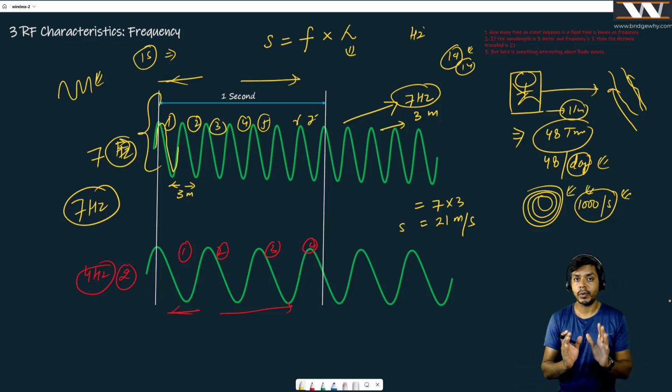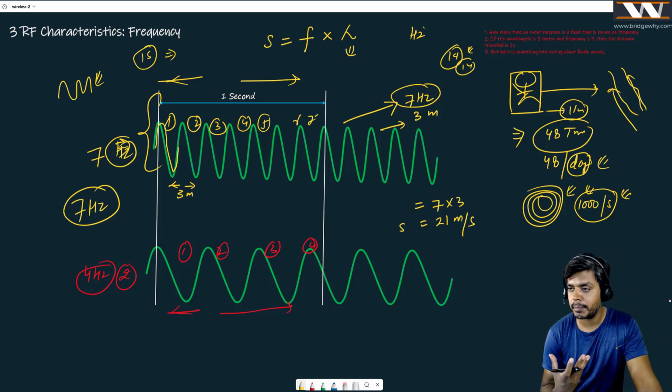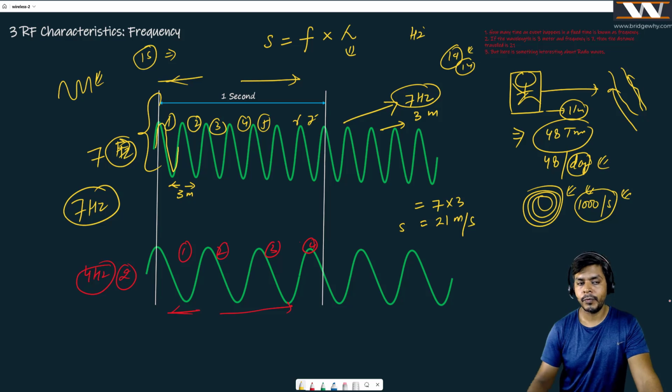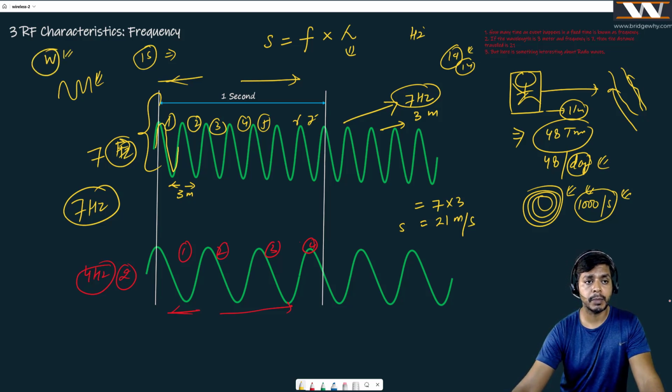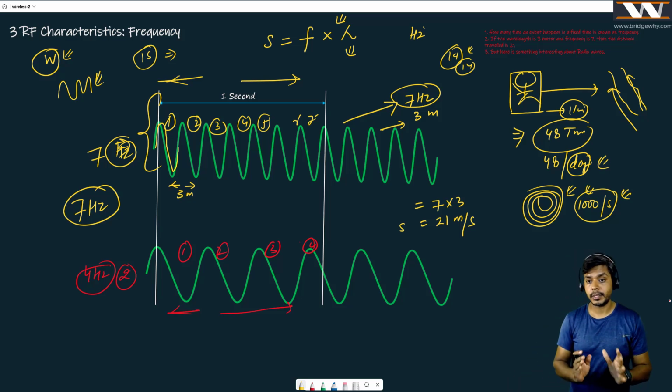Do not worry about these symbols. We need some letters to represent things, right? We could have represented wavelength with W, but maybe W was used for something else. That is why they used lambda. It is just a way of representation. Again, just try to concentrate more on this.